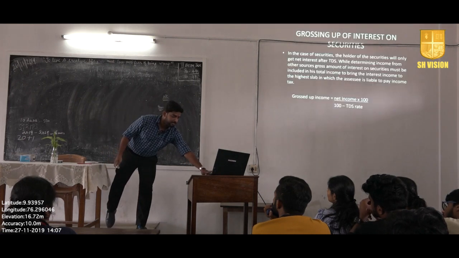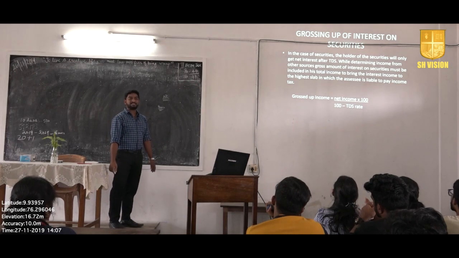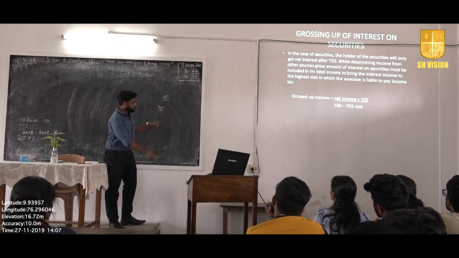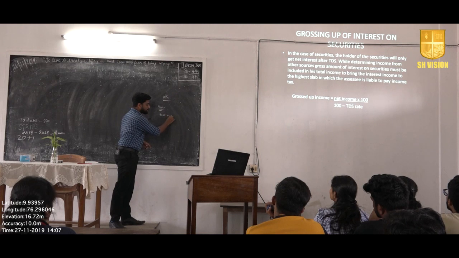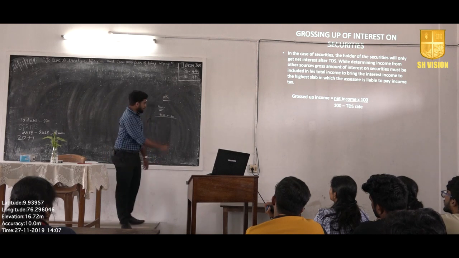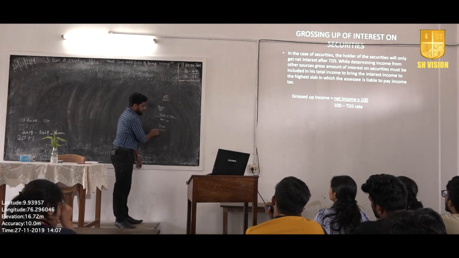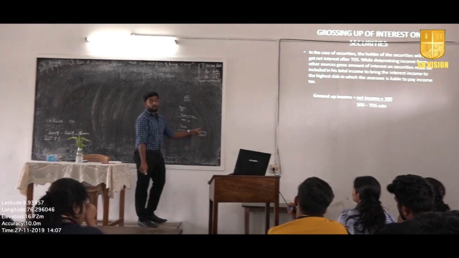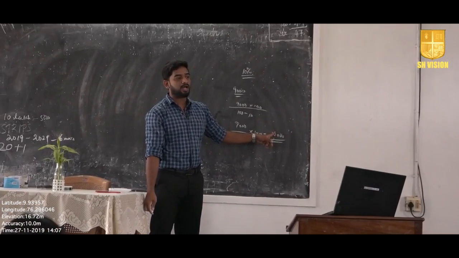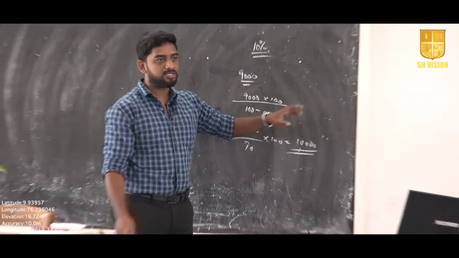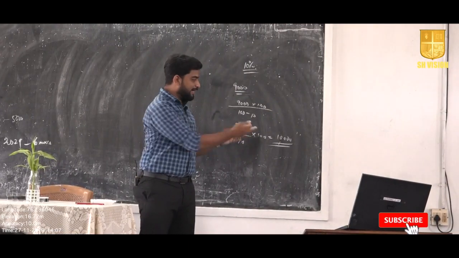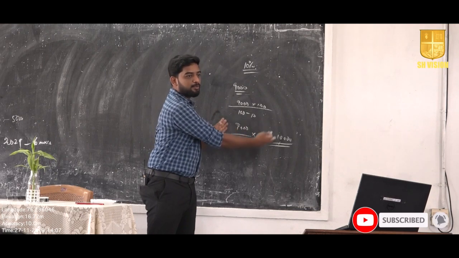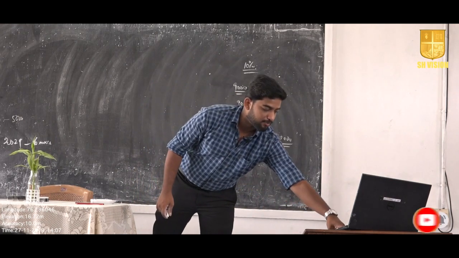The formula is this: gross up income equals net income. What is your net income? 9,000 rupees. So 9,000 rupees into 100, you have to convert that into 100%, divided by 100 minus TDS rate. 100 minus TDS rate is 90%. So 9,000 divided by 90 into 100, then you will get 10,000 rupees. So you have to include 10,000 rupees in income from other sources. That is known as grossing up. So when you talk about TDS, it is not the deducted amount, it is the grossed up amount you have to include. So what is the final calculation?